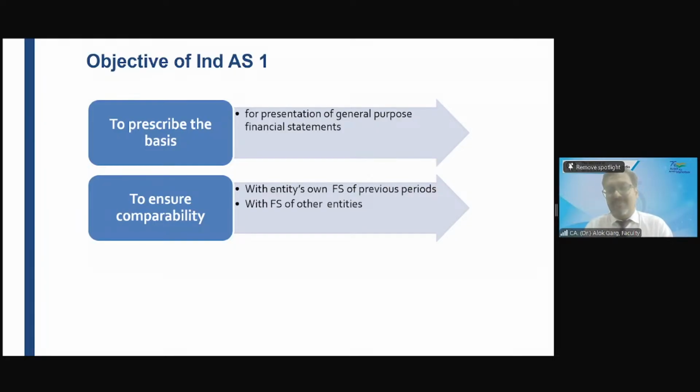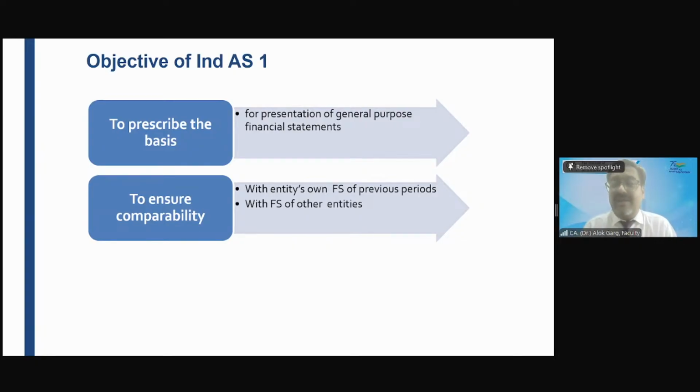Property, plant and equipment. Sir, how come these three different companies, prepared by three different chartered accountants and audited by three different firms, all have the balance sheet as the first component, non-current asset as the first presentation, and property, plant and equipment as the first line item?